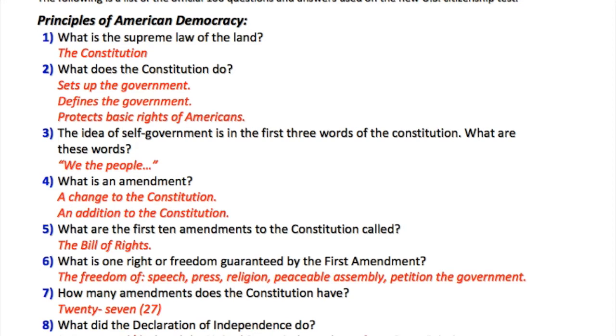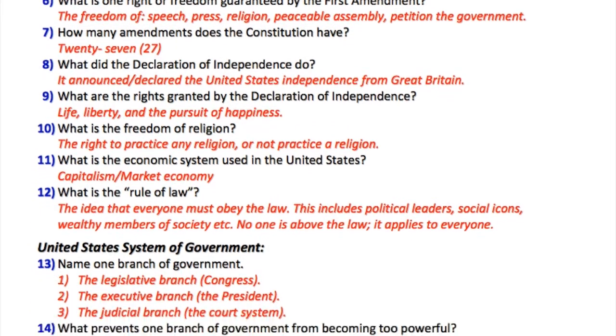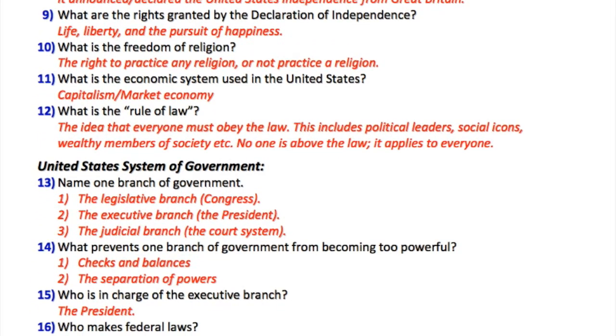7. How many amendments does the Constitution have? 27. 8. What did the Declaration of Independence do? It declared the United States independence from Great Britain. 9. What are the rights granted by the Declaration of Independence? Life, liberty, and the pursuit of happiness. 10. What is the freedom of religion? The right to practice any religion, or not practice a religion.